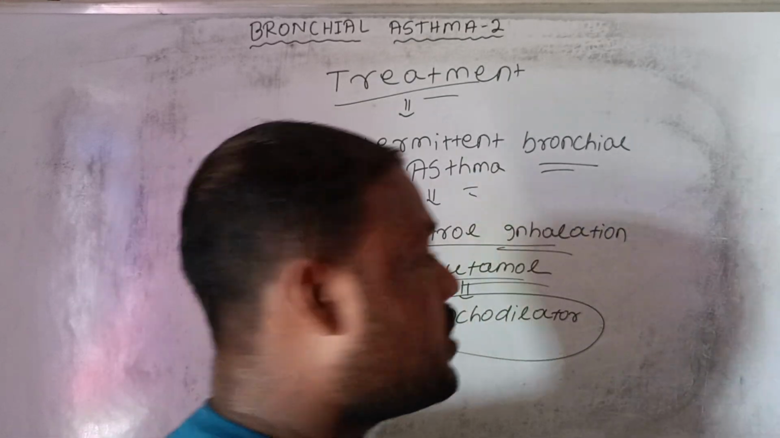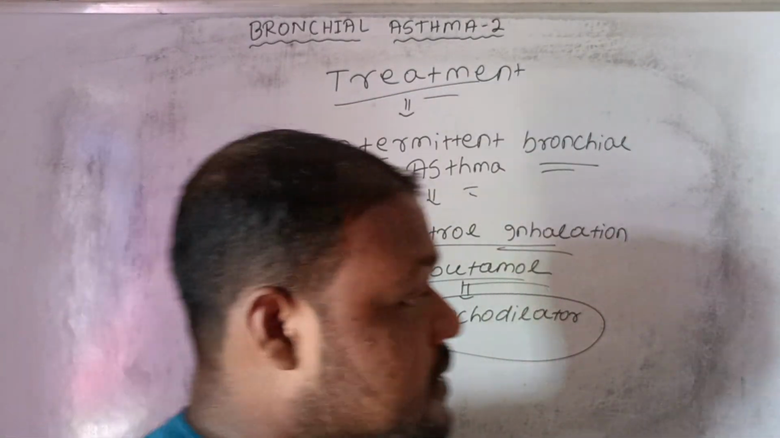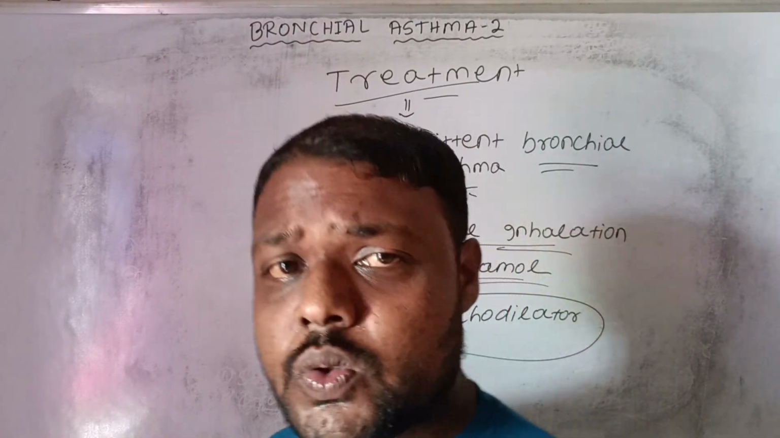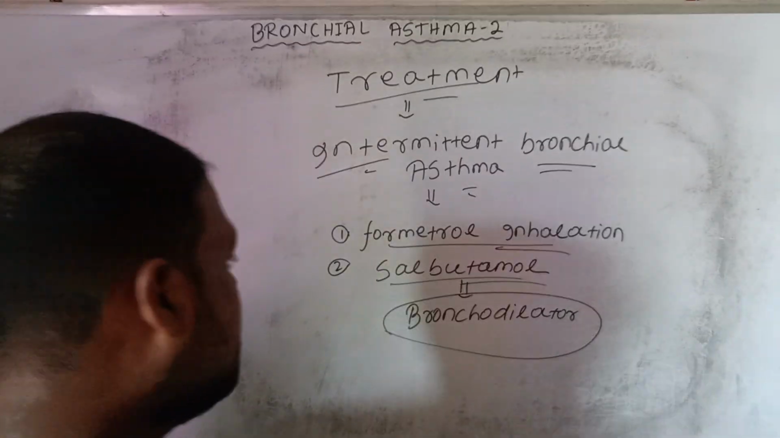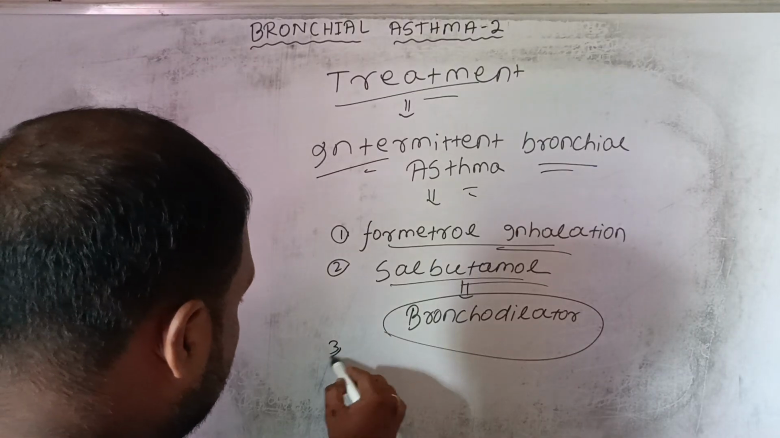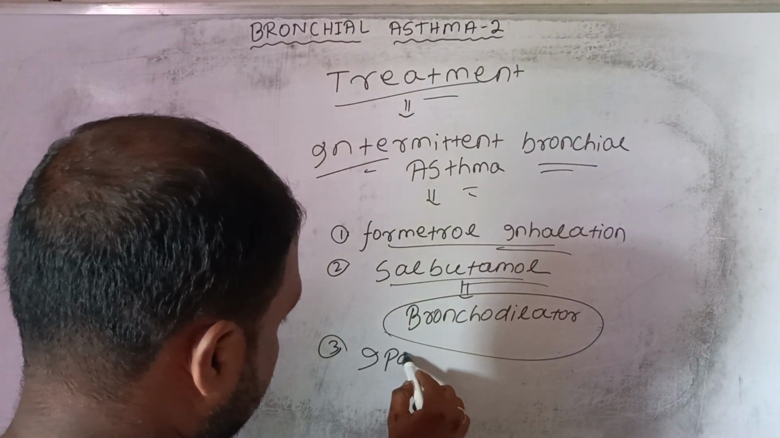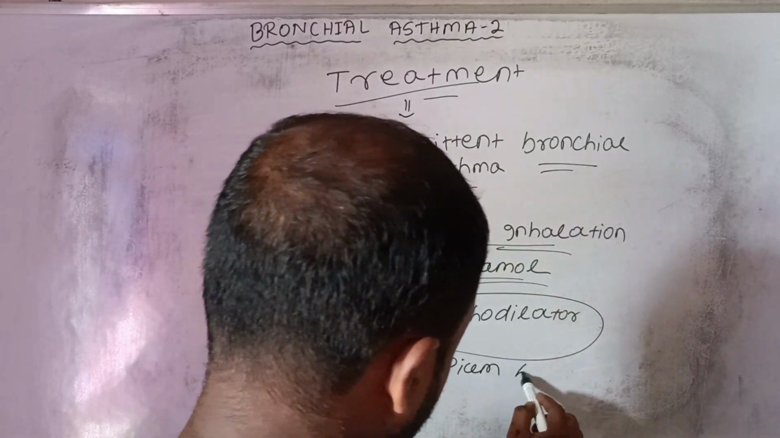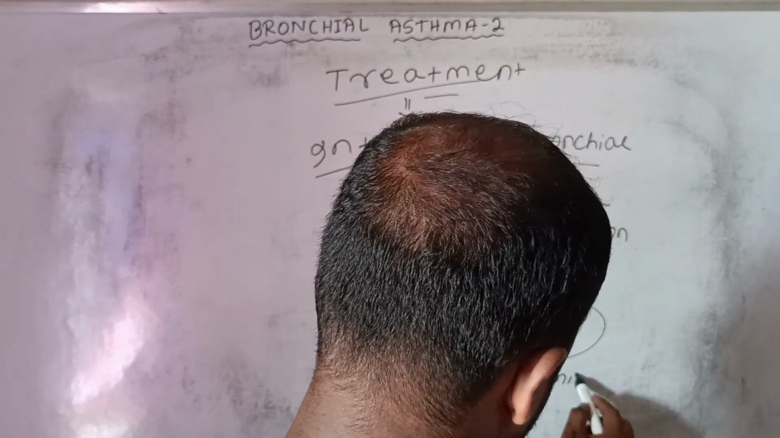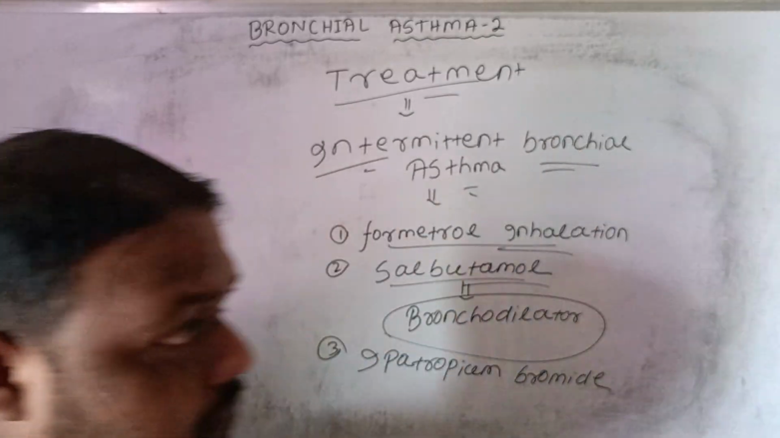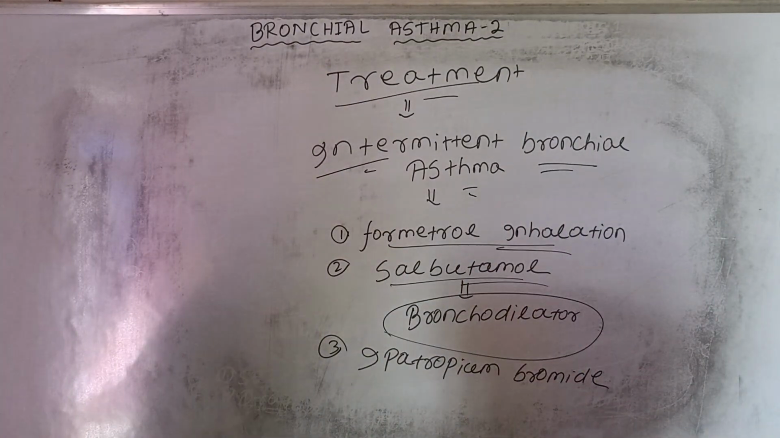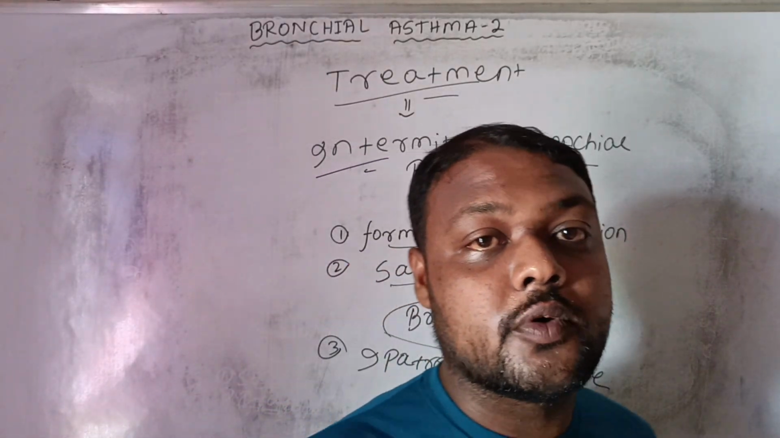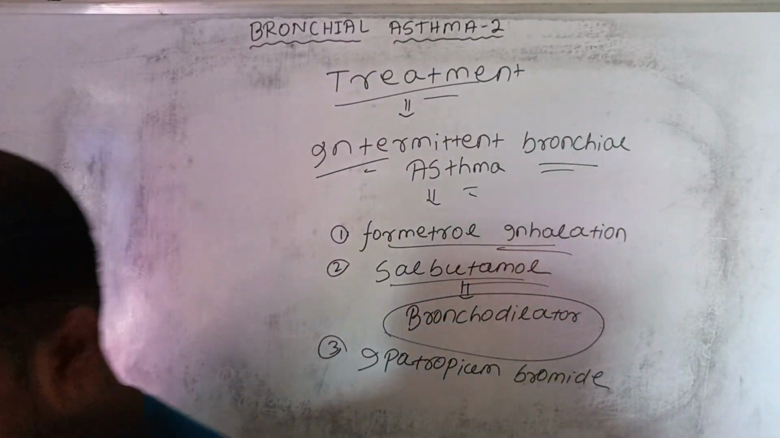Then another drug of treatment is ipratropium bromide. We also use ipratropium bromide. It is also a drug of choice for intermittent bronchial asthma.